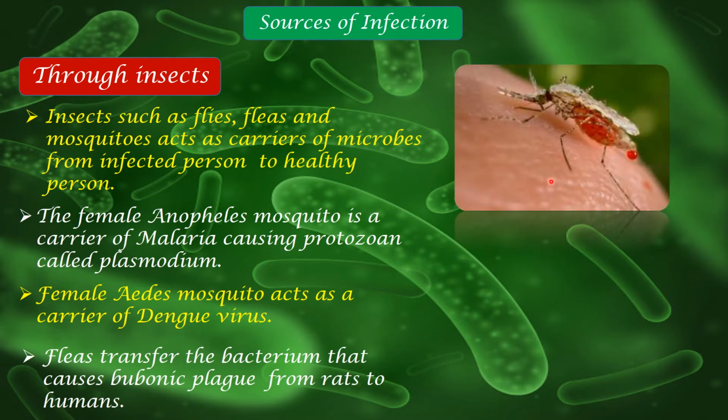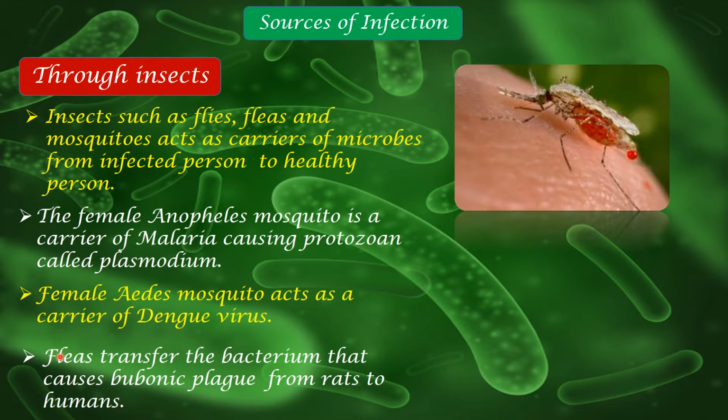So all the mosquitoes, we just see as an insect. When it comes and bites, we just tap it and throw it off. But there are different types of mosquitoes. They have different names as well, and they have different roles as well. The structures differ in certain things. So look at this picture. This is the female Anopheles mosquito, and this carries a protozoan called Plasmodium.